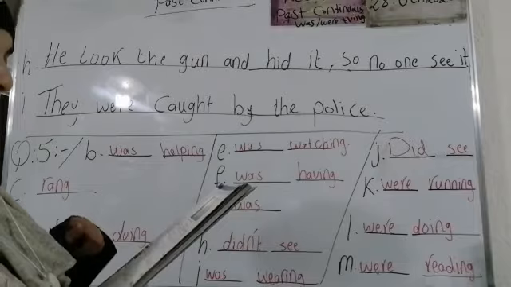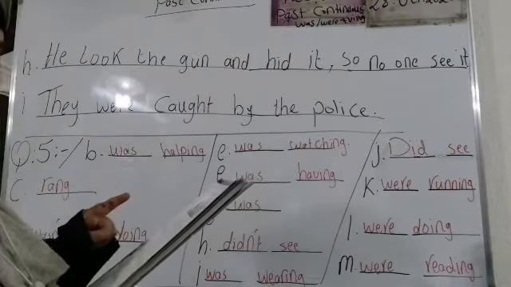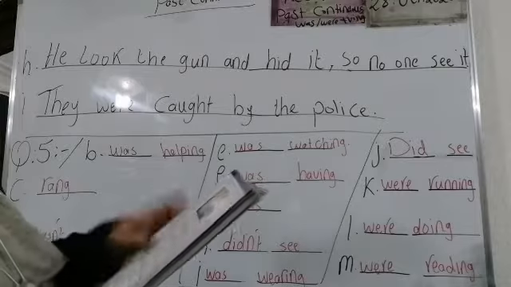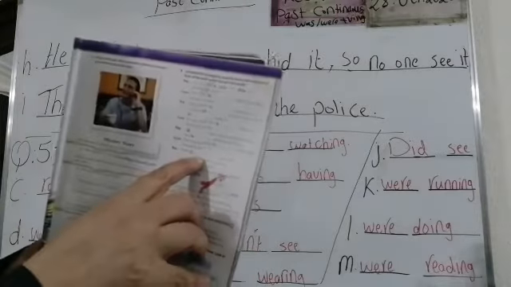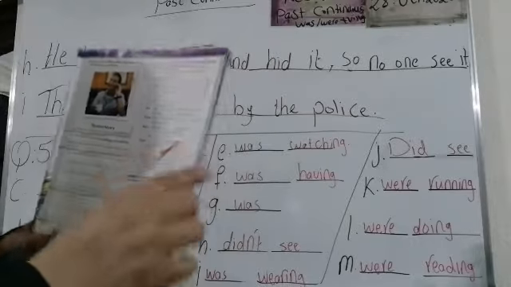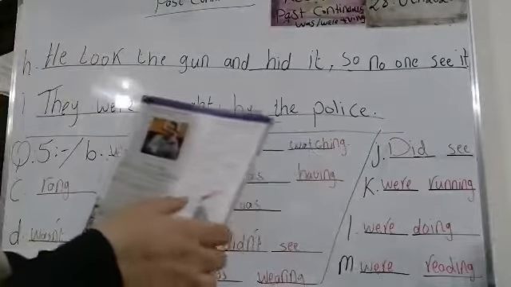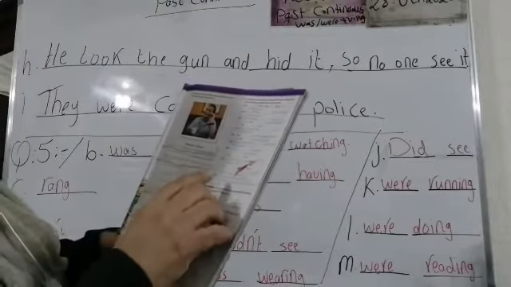Of course, this is Rob. Did anybody else see you? Look at this one. We're going to put see here. You while you were running, which is K, while you were running.